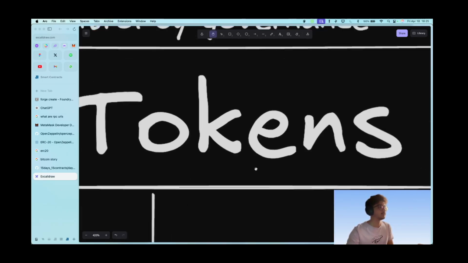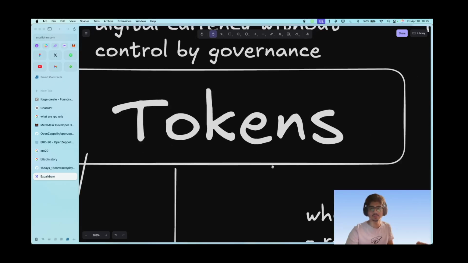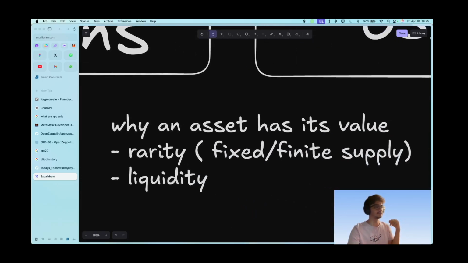Okay. So tokens, their value is not controlled by any government, any institution, any centralized body in the world. It is just determined by how rare it is and how liquid it is. So these are the two factors that decide why an asset has its value. First factor is rarity and second factor is liquidity. Rarity means, let's say, gold. Gold has a fixed amount of supply in the world, hence it is very costly. And similarly, liquidity, that is how many people are willing to transact in that asset or use that asset as a medium of currency.